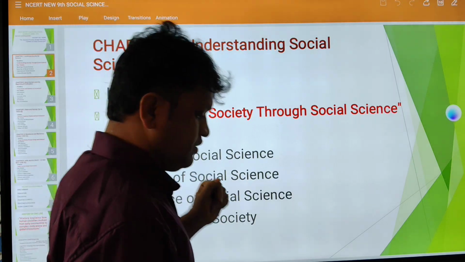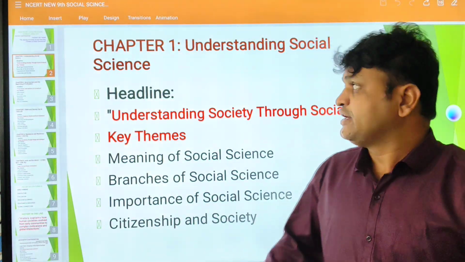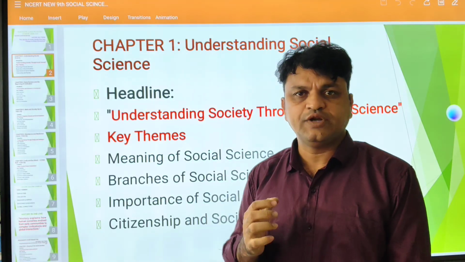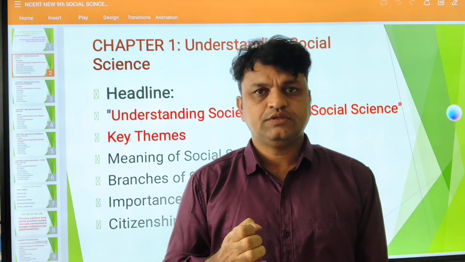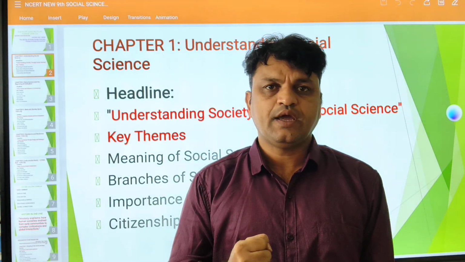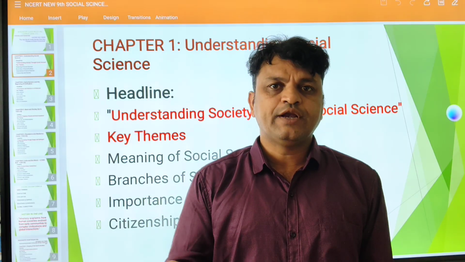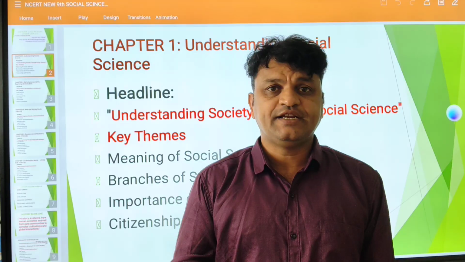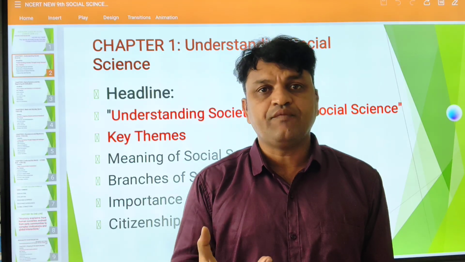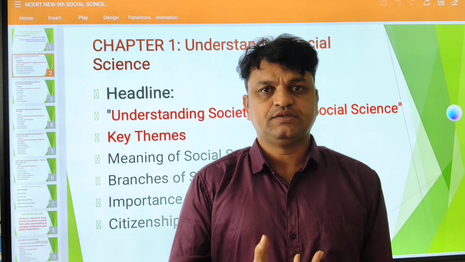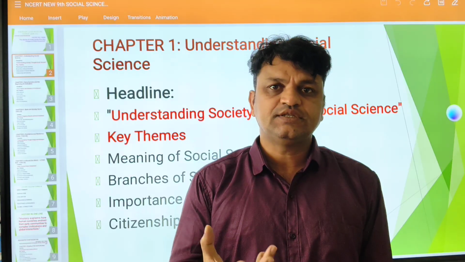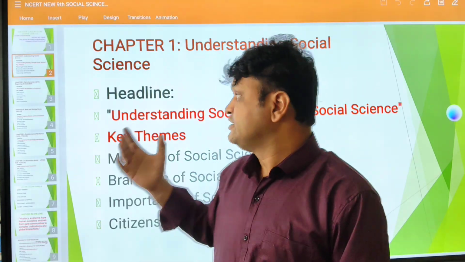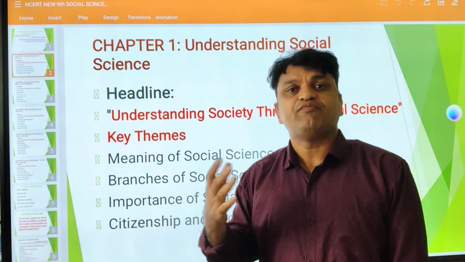If you look at the chapters in history, chapter 1 deals with understanding social science. So very, very important, dear students. What is social science? Every student should understand. In our day-to-day academics, we use the terms social science or social studies, right? SST. But what is the actual meaning of social science? As we all know, social is nothing but society. Science means it talks about facts, right? Social science deals with society as a fact.